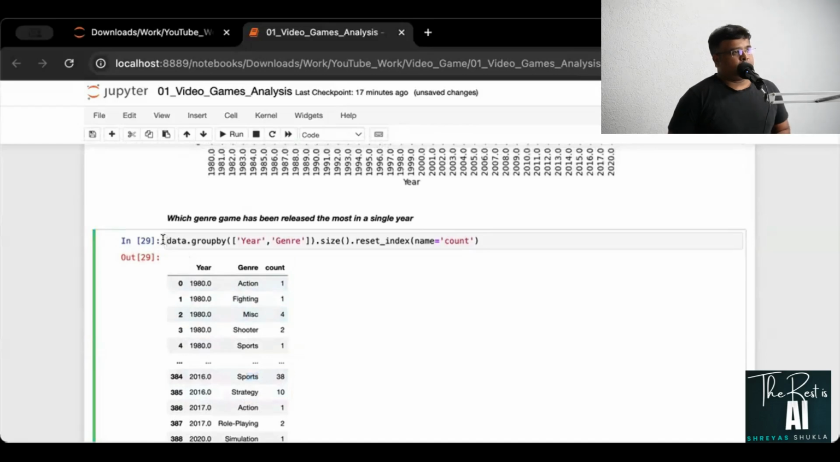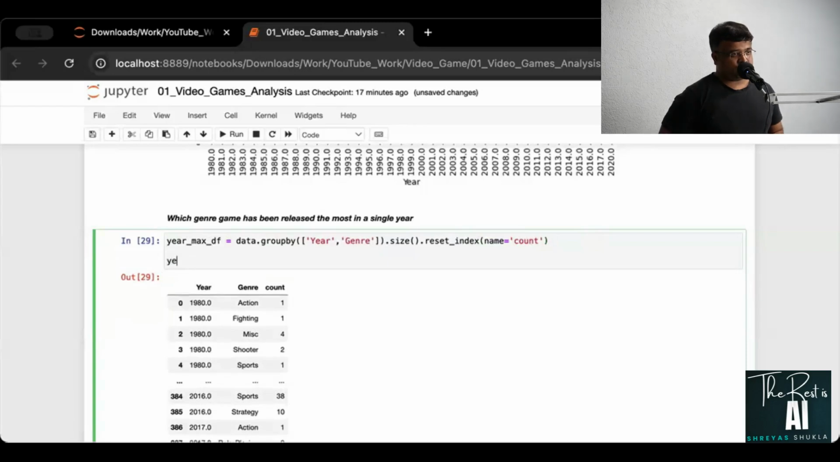Now what I'm going to do here is I'll assign this to year max df. Why have I done that? Because I will take the same data frame one more time and I'll do a group by. This time the group by would be on year.